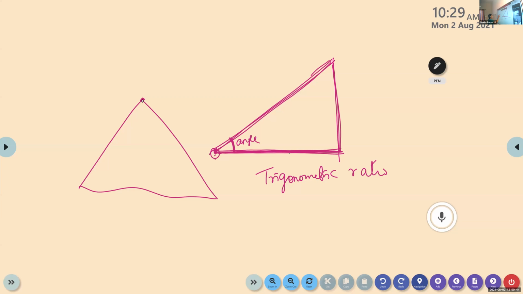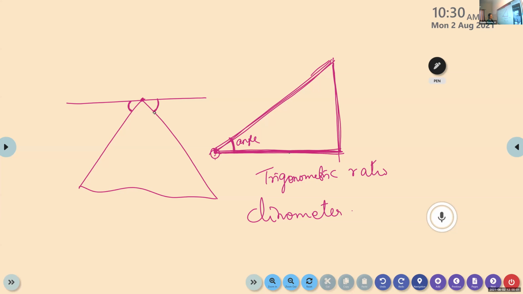From this point, whenever we view, we can find out the angle here. For measuring this angle, we have one instrument called a clinometer. Using this clinometer, we can find out the angles.